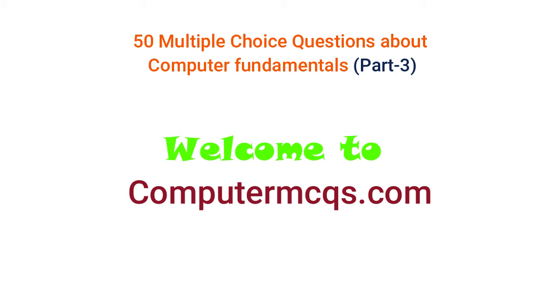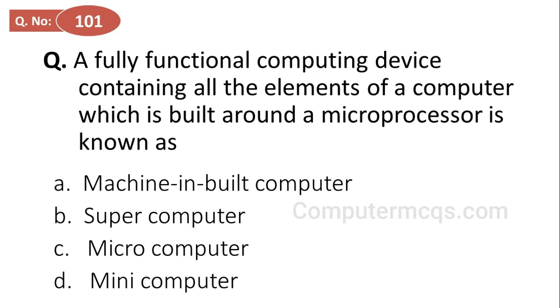Let's get started with question number 1. A fully functional computing device containing all the elements of a computer, which is built around a microprocessor, is known as: options are machine inbuilt computer, supercomputer, microcomputer and mini computer. And the correct answer is option C, microcomputer.